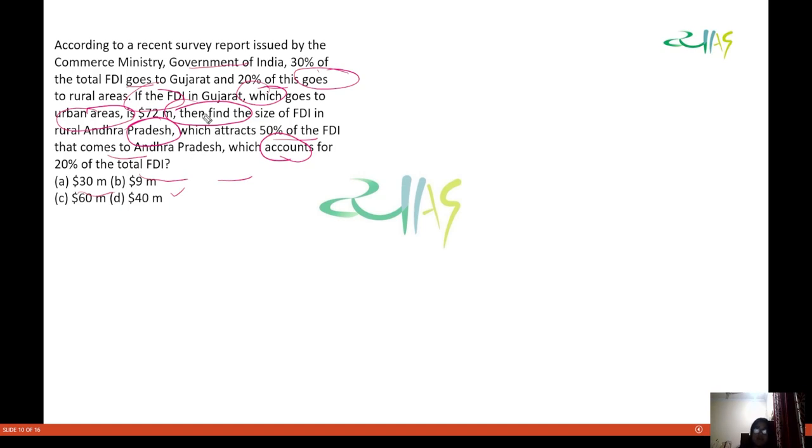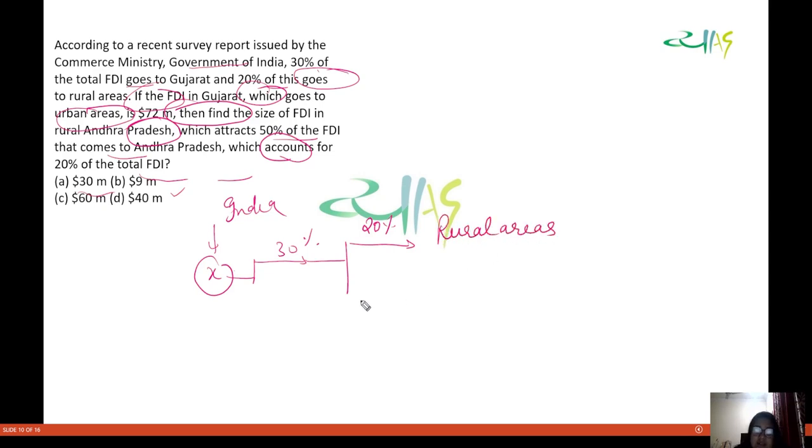Okay. See, what we are going to do here is that it is saying that some amount of FDI is coming to India. Then 30% of it goes to Gujarat. In Gujarat also, 20% goes to rural areas. And 80% of this will go to urban areas, because if 20% is going to rural areas, out of 100, 20 will go, so we are left with 80%.